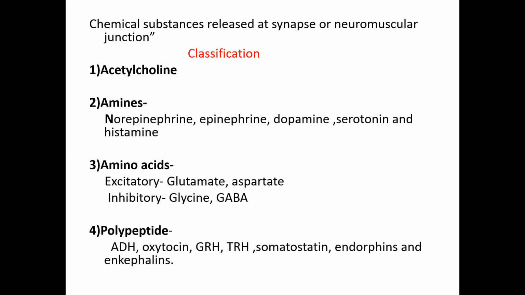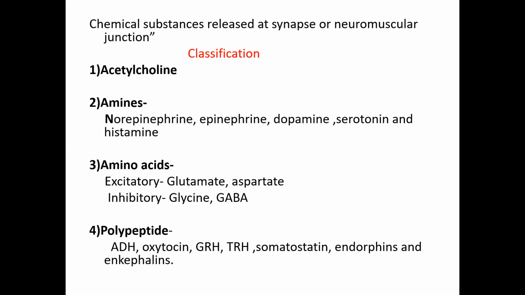So let's start with the first, neurotransmitters. Just remember the names. You may have a short answer question: enumerate the neurotransmitters present in our nervous system. So you just remember some names of the neurotransmitters. As you know, in the first nerve muscle lecture, we already saw that acetylcholine is one of the neurotransmitters present at the neuromuscular junctions. So acetylcholine is one, and different amines like norepinephrine, epinephrine, dopamine, serotonin, histamine.